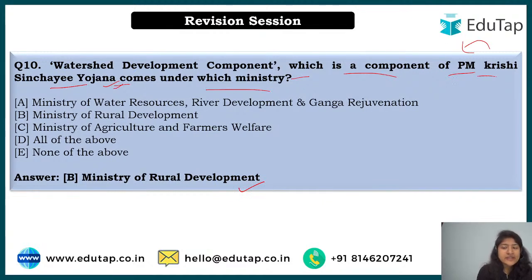Now, see, what is the thing? There are various, not only one ministry, but various ministries that are involved under this. So all these ministries that I have mentioned in the options, they all work, but for different components. Herein, we are talking about watershed development component. There is one department of land resource. Most of you know about this particular component from this department of land resource.